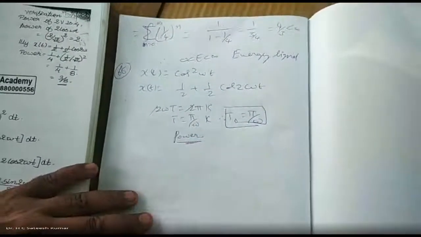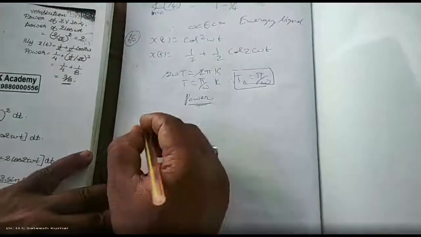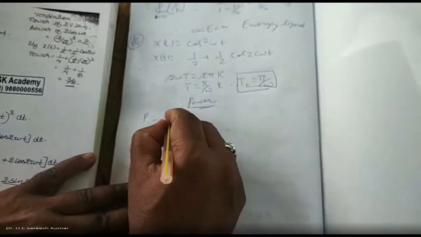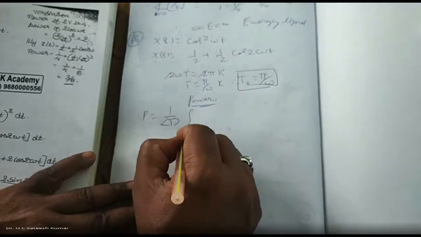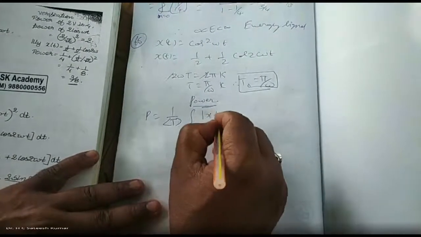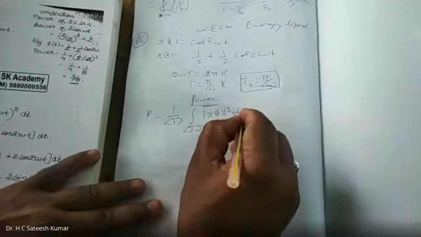How will you calculate the power of the signal? Power is equal to 1 by the period T, integration over the period T, magnitude of x of t whole square dt.